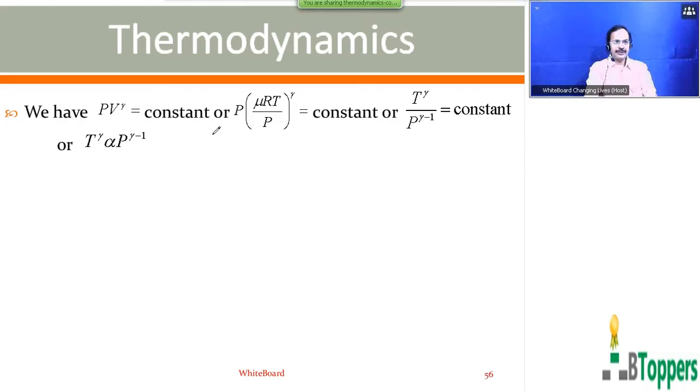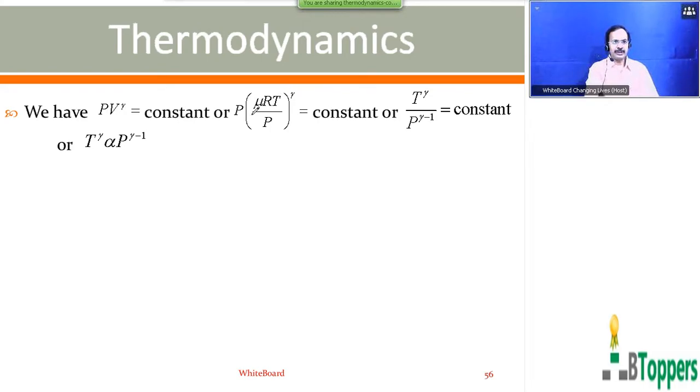So we have PV^γ equal to constant. In this equation, we are substituting V equal to νRT by P on the left hand side. Then P divided by P^γ, so you get P^(γ-1) in the denominator. So T^γ by P^(γ-1) is constant, or T^γ is proportional to P^(γ-1). So that is the relation between temperature and pressure of the gas in the adiabatic process.